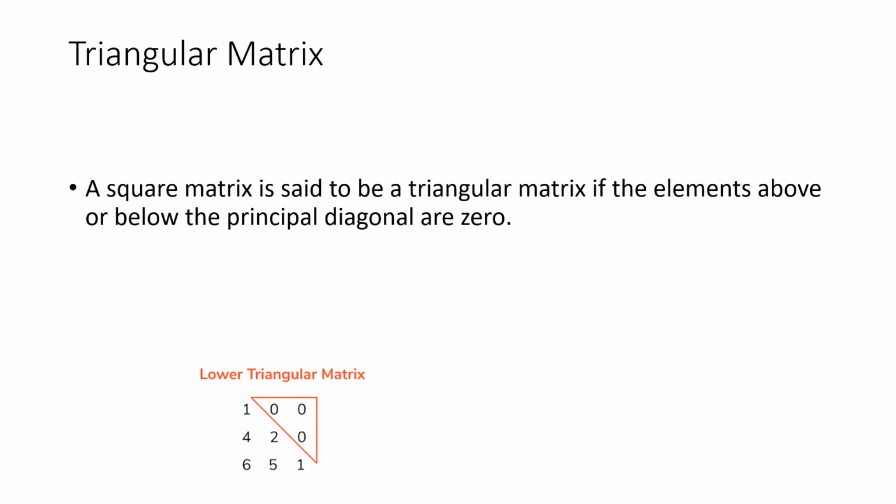Now, triangular matrix. This is very important to understand. This is a square matrix. A square matrix could be considered to be a triangular matrix if the elements above or below the principal diagonal are 0. In the given matrix, you could see that the elements which lie above the principal diagonal are 0. This is known as a lower triangular matrix. Whereas in the case of upper triangular matrix, the elements which are below the principal diagonal would be 0.